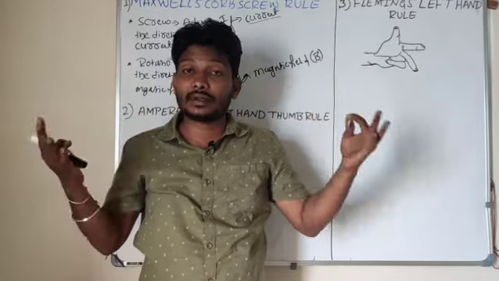Now one more rule is there. In order to understand the direction of current as well as the magnetic field, that rule is the Ampere right hand thumb rule.